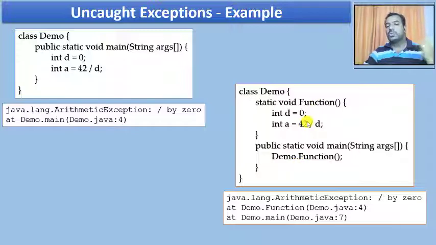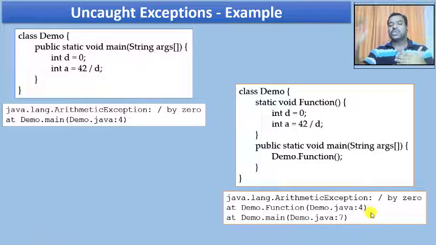Hence we also print where the exception occurred in the calling function. So it says demo.main in the file Demo.java at line number 7, and this was 4, so 5, 6 and 7, and this is going to be the stack content.